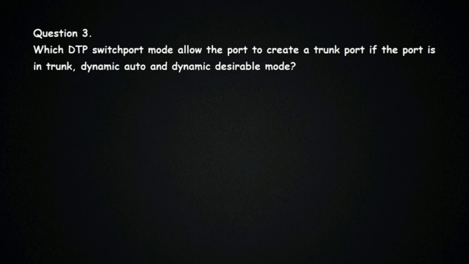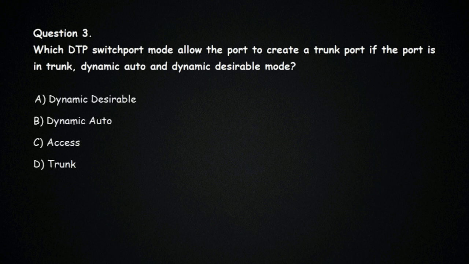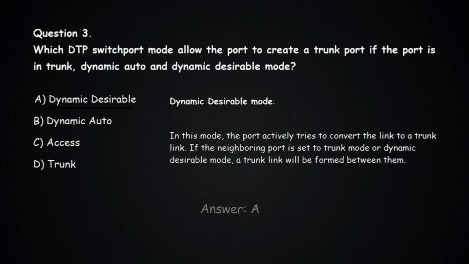Question 3. Which DTP switch port mode allows the port to create a trunk port if the other port is in trunk, dynamic auto, and dynamic desirable mode? Options. Answer is A. Dynamic desirable mode. In this mode, the port actively tries to convert the link to a trunk link. If the neighboring port is set to trunk mode or dynamic desirable mode, a trunk link will be formed between